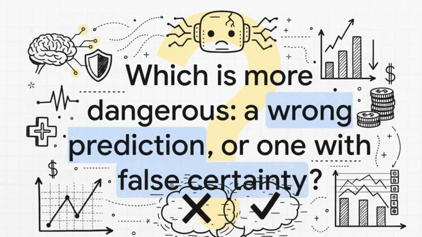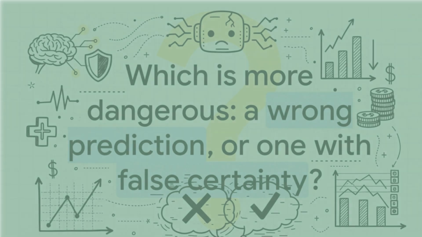So I'll just leave you with this final thought. As AI gets baked into more and more critical parts of our world, medicine, finance, self-driving cars, which do you think is actually more dangerous? An AI that makes a wrong prediction, or an AI that makes a wrong prediction but delivers it with absolute unshakable false certainty? Understanding uncertainty isn't just some academic exercise. It's fundamental to building AI we can actually trust.